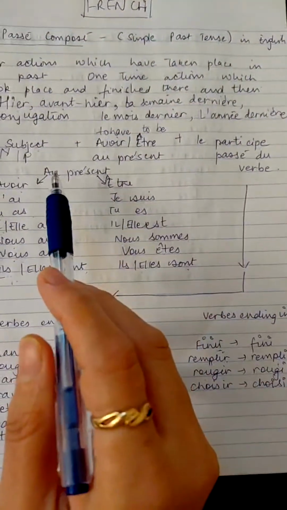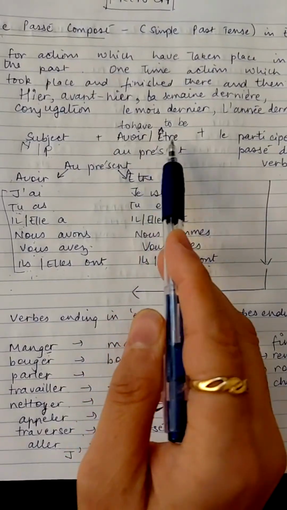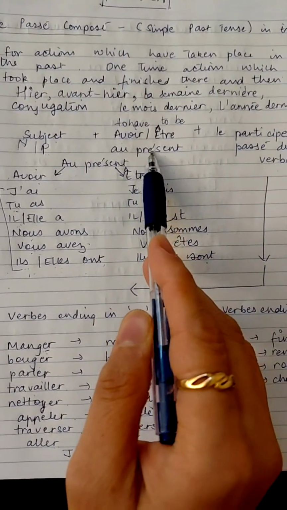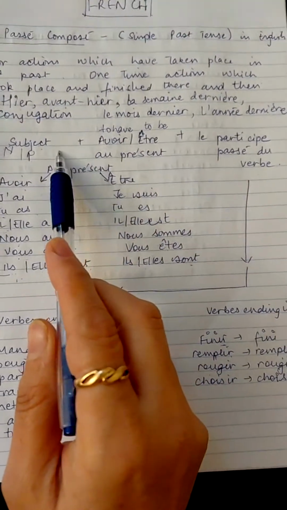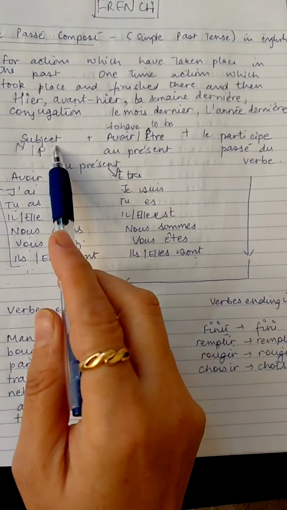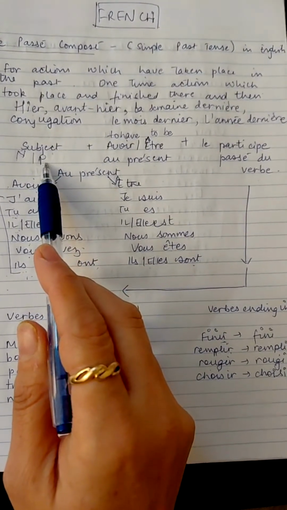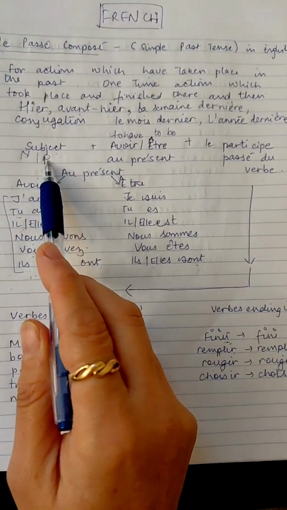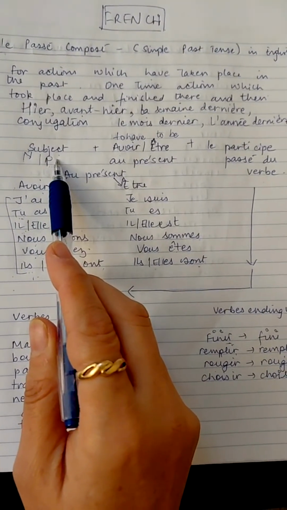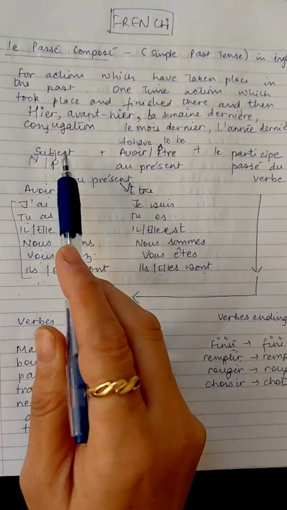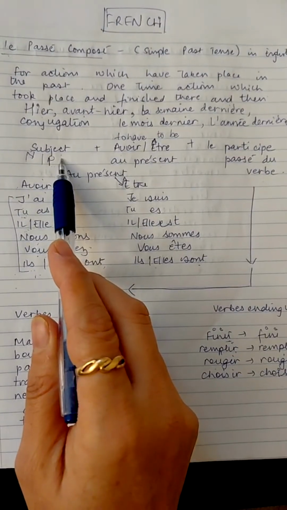Now, the construction of the sentence in that case would be a subject plus avoir ou être au présent, right, plus le participe passé du verbe. Now, what does that mean? So how are we going to form a sentence in past tense in French? We will be starting our sentence with the subject, right? Now, subject is the one who does the action, okay? Subject is the one who does the action. So it can be a person, it can be a noun, or it can also be a pronoun, right?